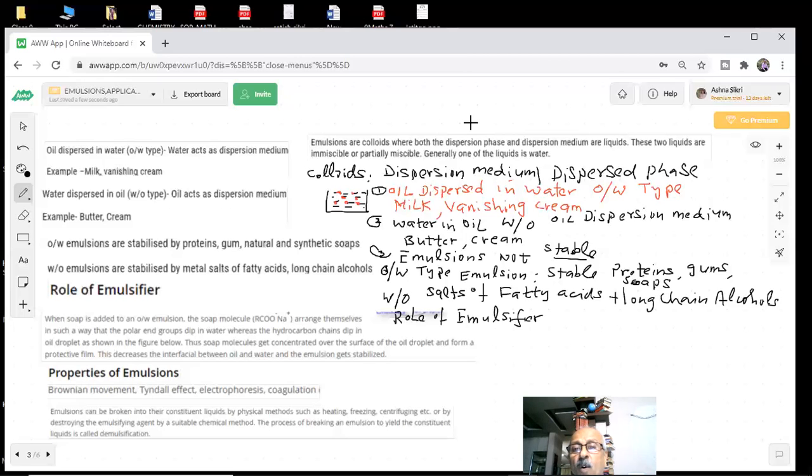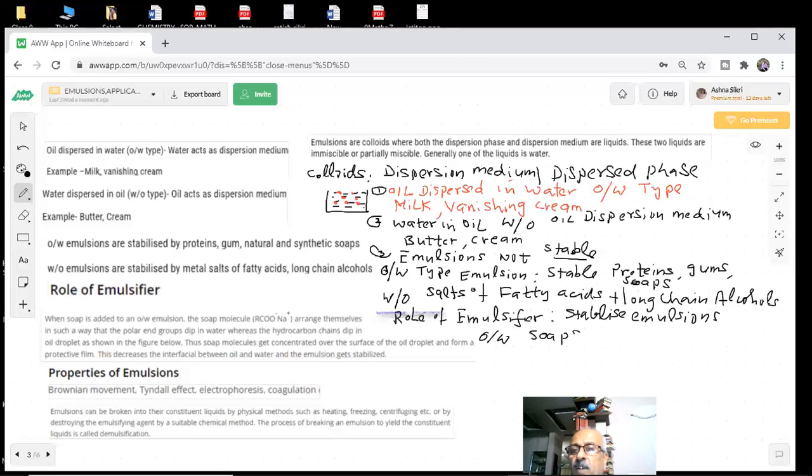So what is the role of emulsifier? It is to stabilize the emulsion. Emulsions are there, and we have to stabilize them. For example, when soap is added to oil in water, the question was how the emulsifying agent acts. You have an oil in water type of emulsion. You add soap.